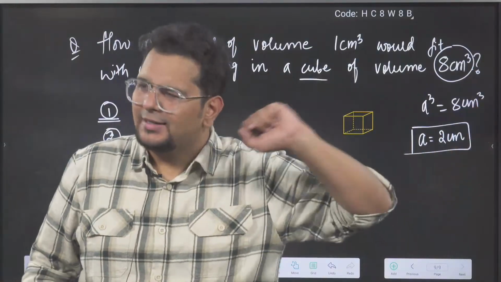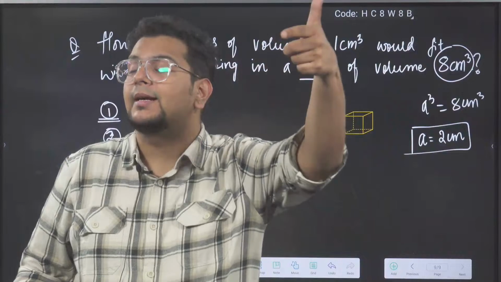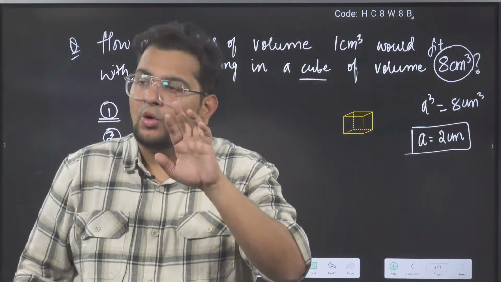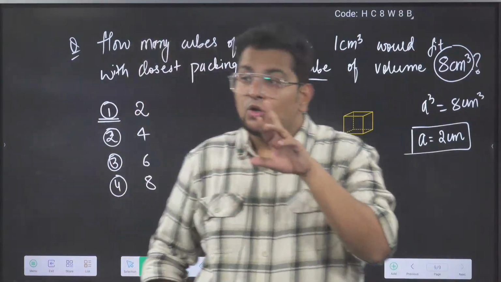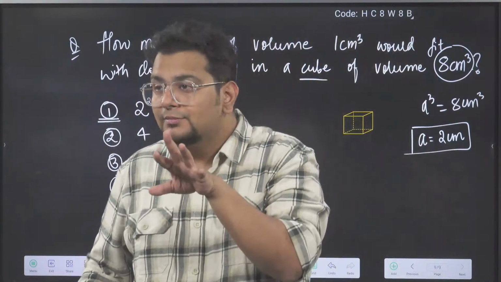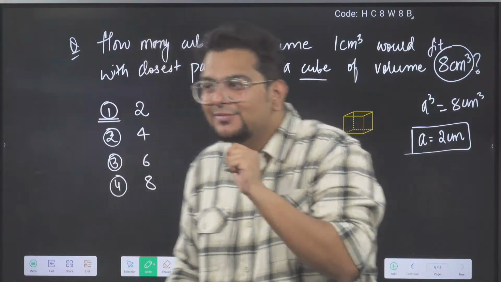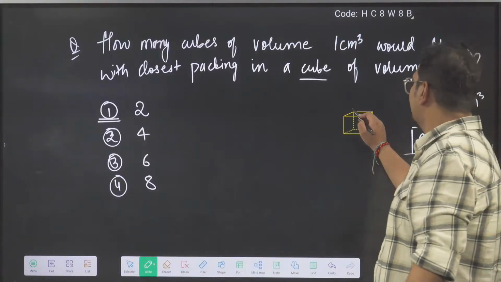A cube is 8. Actually, we are taking the cube root. So you can just think, whose cube is 8? 1 into 1 into 1 is 1. 2 into 2 into 2 is 8. 3 into 3 into 3 is 27. So 2 cube is 8.